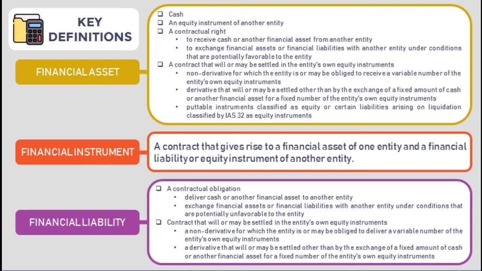It could be a contractual obligation to exchange financial assets or financial liabilities with another entity under conditions that are potentially unfavorable to the entity. Again, here we're talking about call or put options, but you might retain those calls and options. Also, a contract that will or may be settled in the entity's own equity instruments. Sometimes you have to pay off your liability using your own equity instruments.